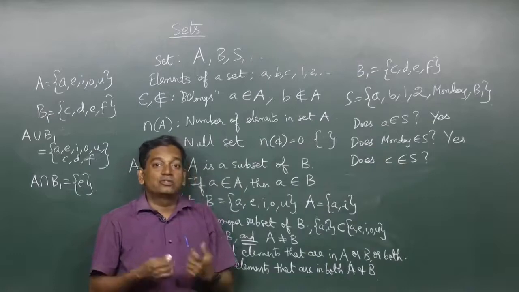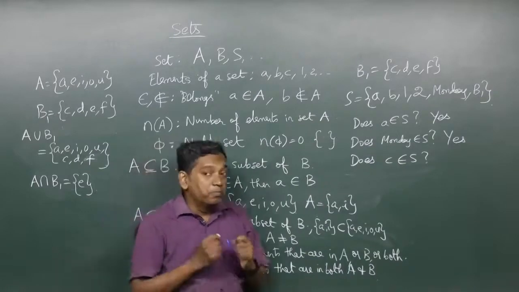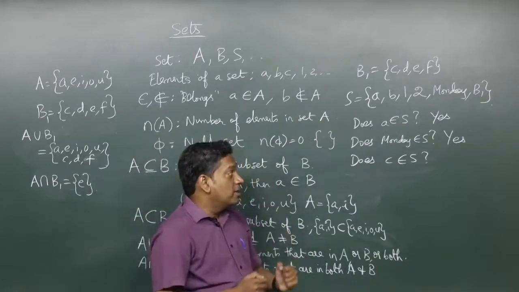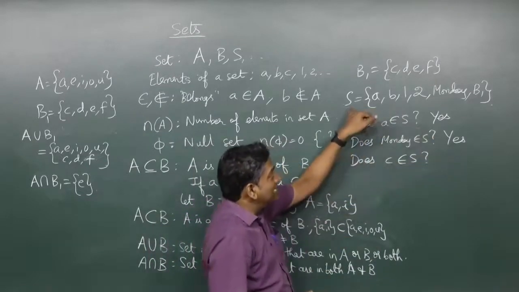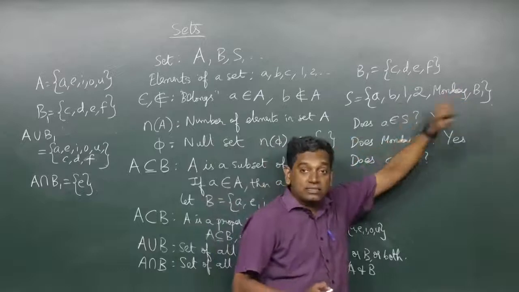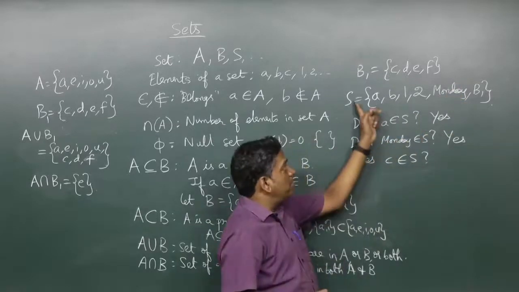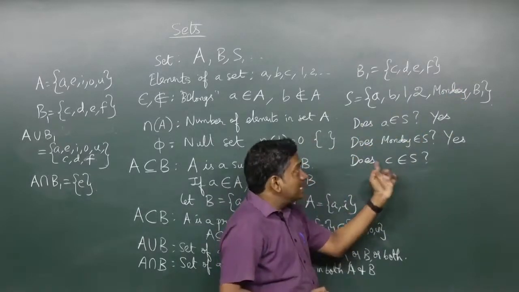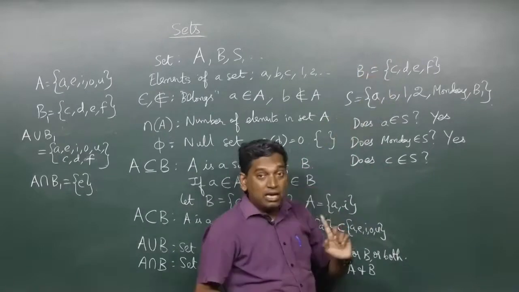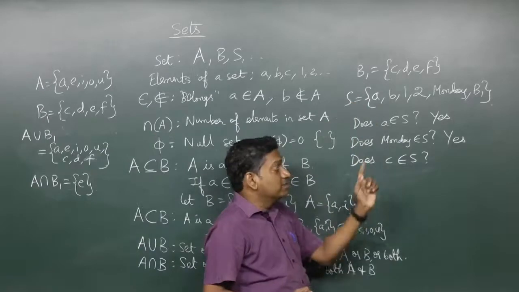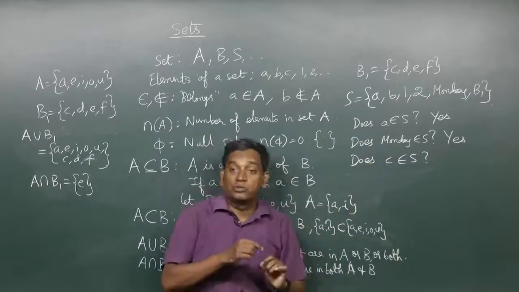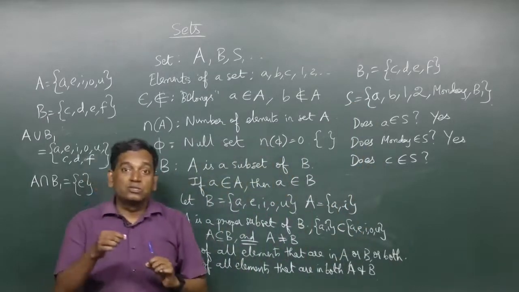We would think the answer should be yes, but that is not correct, because C is not an element that is directly present in S. B1 is a member of S, C is a member of B1, but C itself is not an element in S.